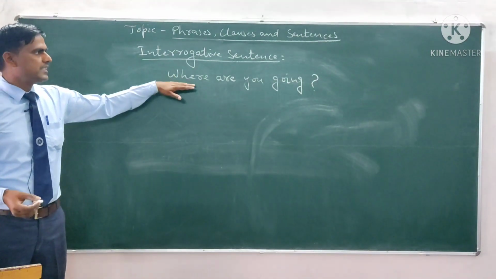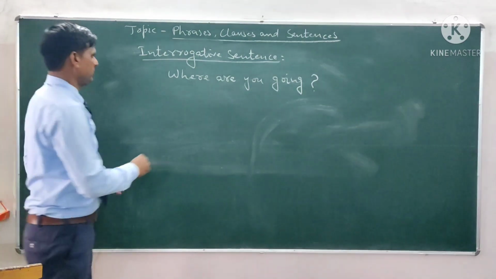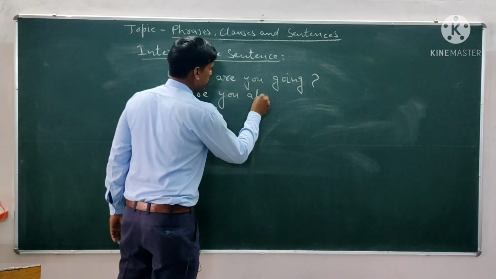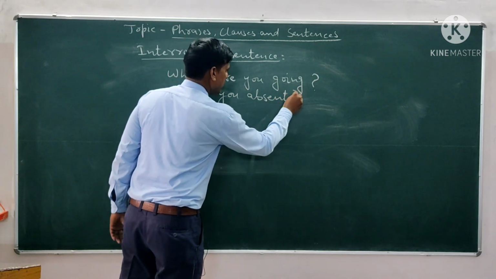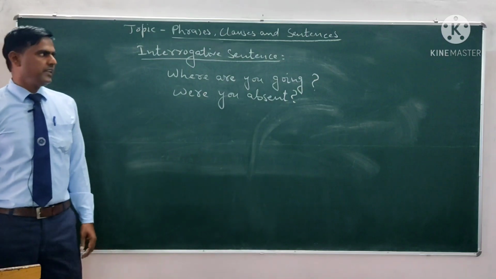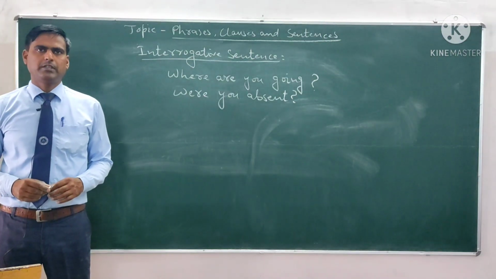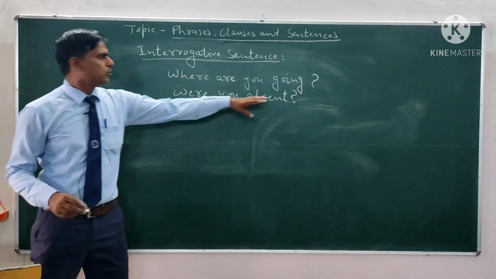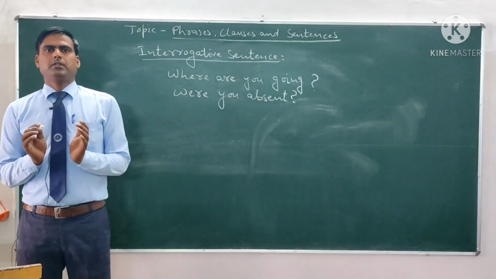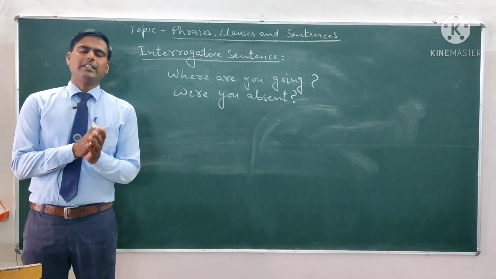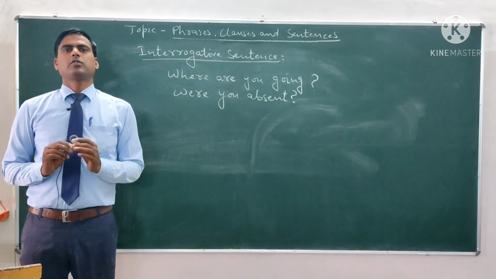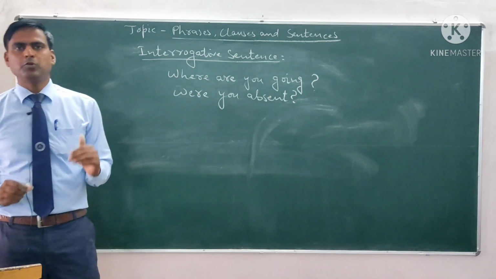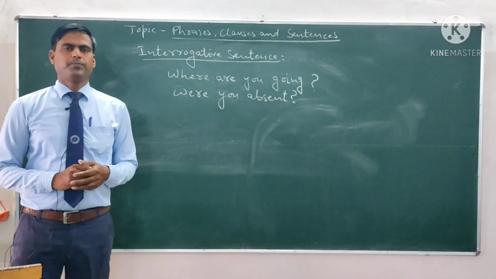That's why this sentence is an interrogative sentence. Were you absent? In this we are also asking the question. That's why this is also an interrogative sentence. In the end of the interrogative sentence, we use a question mark. So you must remember, whenever you are going to write an interrogative sentence, you must use the question mark in the end of the sentence. And interrogative sentences are used to ask the questions.